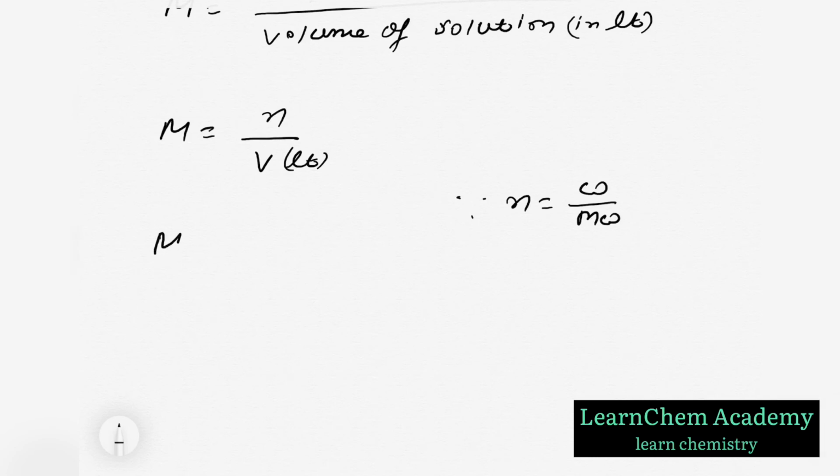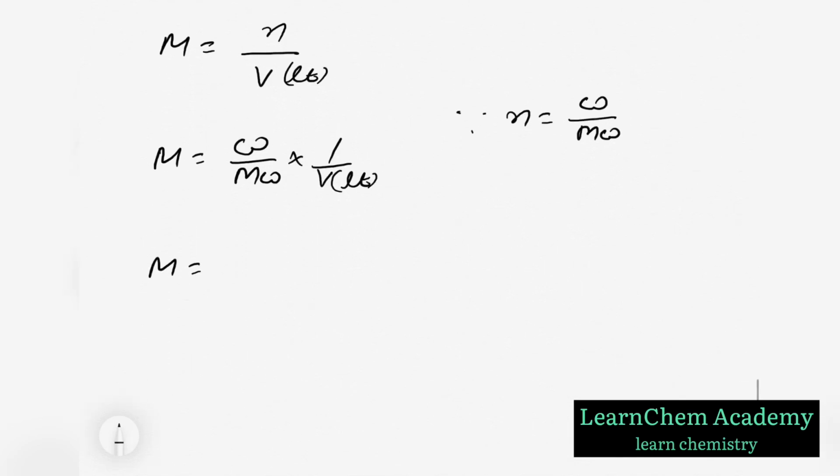So weight upon molecular weight upon V liter. If volume is given in ml, we write weight upon molecular weight into 1000 upon volume in ml.